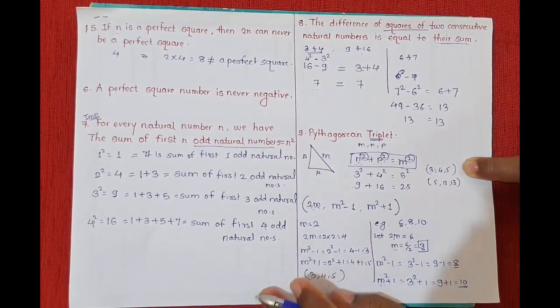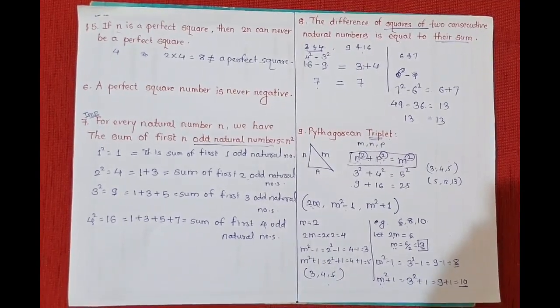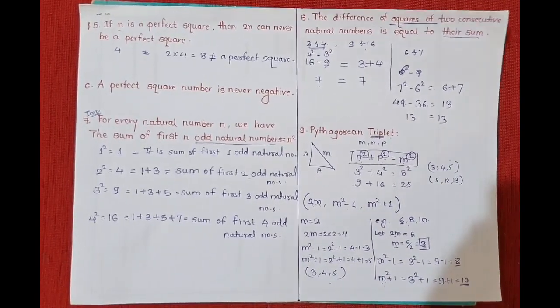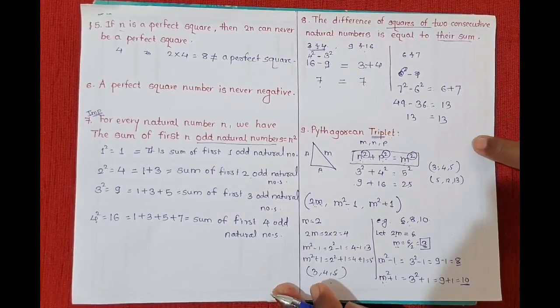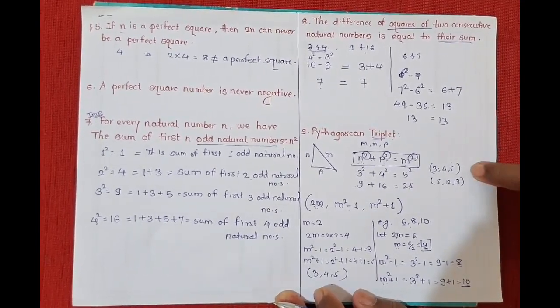Okay, so these are the properties of square numbers which we have learned today. After watching this video, you have to solve the remaining part of exercise 3a, which is based on all these properties. Understood?